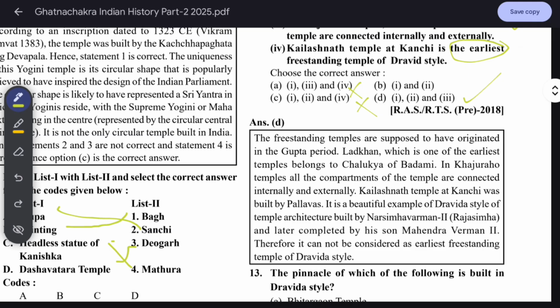The freestanding temples are supposed to have originated in the Gupta period. Ladkhan, which is one of the earliest temples, belongs to Chalukya Badami. In Khajuraho temples, all the compartments of the temples are connected internally and externally. Kailashnath temple at Kanchi was built by Pallavas. It is a beautiful temple of Dravida style of temple architecture built by Narasimha Varman II Rajasimha and later completed by his son Mahendra Varman II. Therefore, it cannot be considered the earliest freestanding temple of Dravida. Kailashnath temple at Kanchi was built by Pallavas.